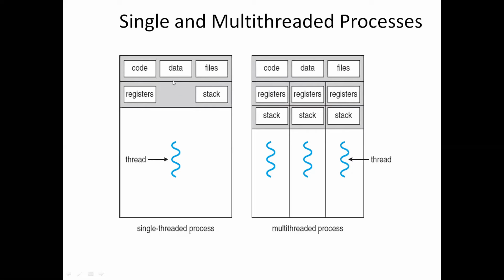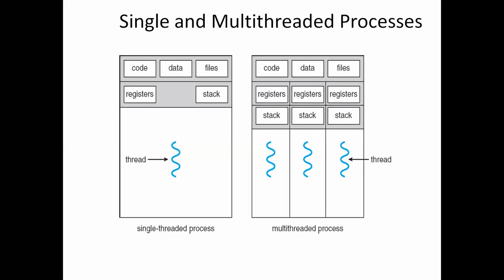It shares resources like code and data, and operating system resources like files, with the other threads in the same process. Whereas in the single-threaded process, whatever resources are there, all those resources are for only one thread. If it is only one thread, it will perform only a single task at a time.